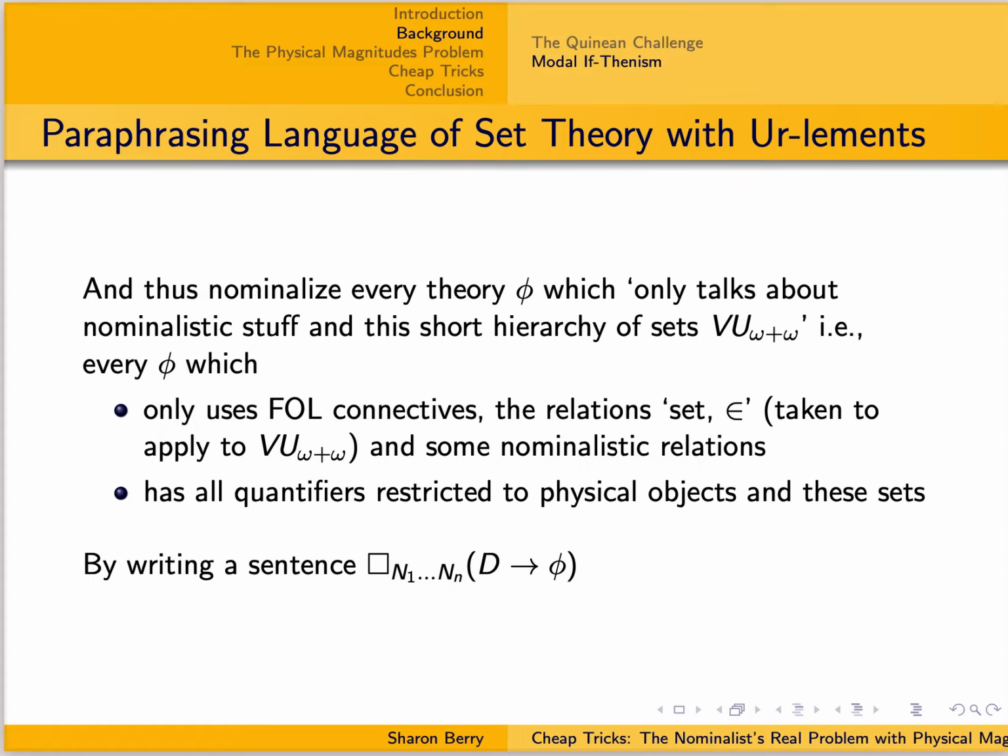In this way, we can nominalize theories which only talk about the nominalistic objects plus this short hierarchy of sets with element structures, in the sense that they have their quantifiers restricted to those objects, and only use the Platonist relations set and element.